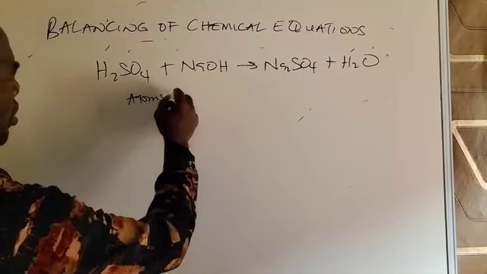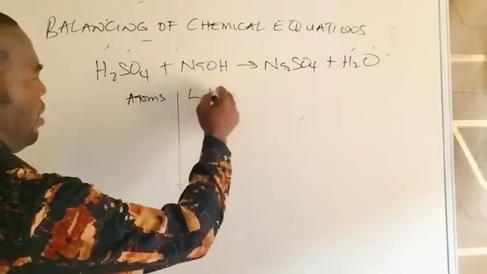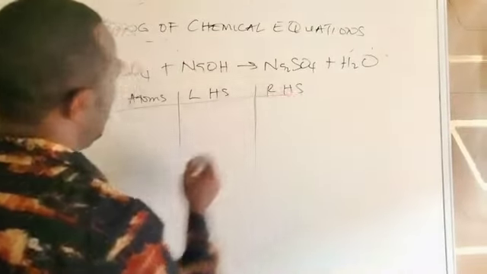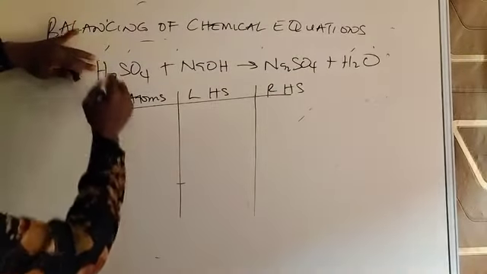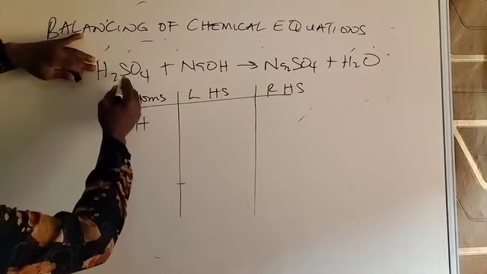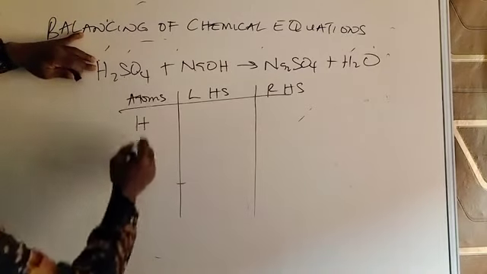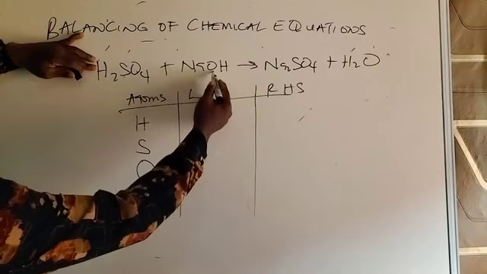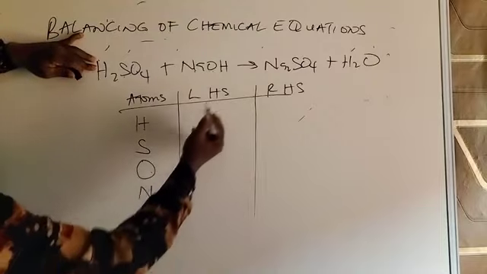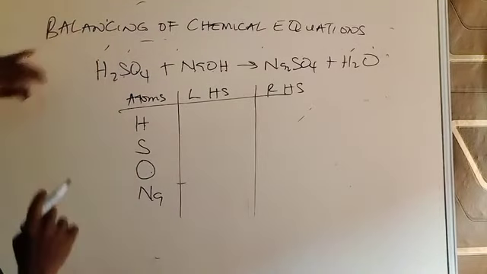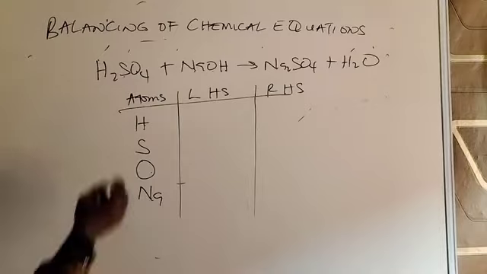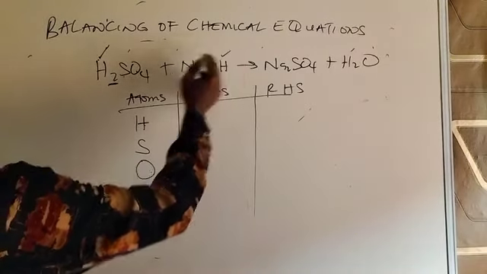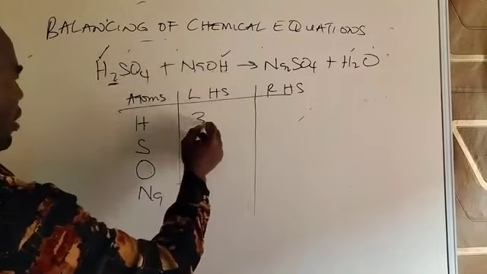Atoms, left hand side, right hand side. The first element here is hydrogen. Then we list the elements one by one: sulfur, oxygen, sodium. Oxygen has appeared before, and hydrogen has appeared before, so don't repeat them. So we now count. Hydrogen is 2 atoms here, frequency 2, and only 1 here. So 2 plus 1 on the left hand side gives you 3.